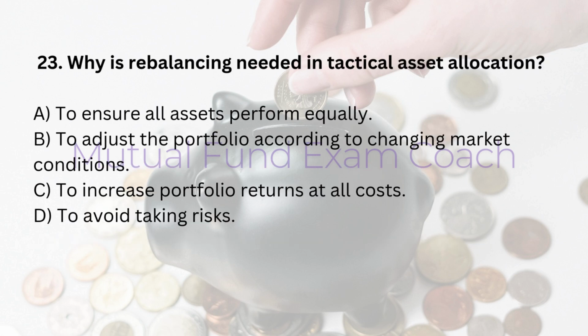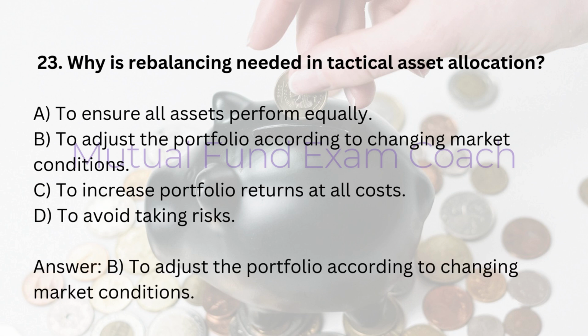23. Why is rebalancing needed in tactical asset allocation? A. To ensure all assets perform equally. B. To adjust the portfolio according to changing market conditions. C. To increase portfolio returns at all costs. D. To avoid taking risks. Answer, B. To adjust the portfolio according to changing market conditions.